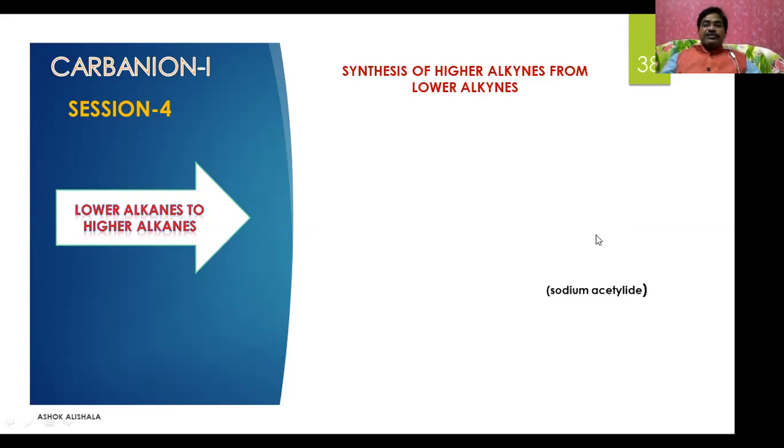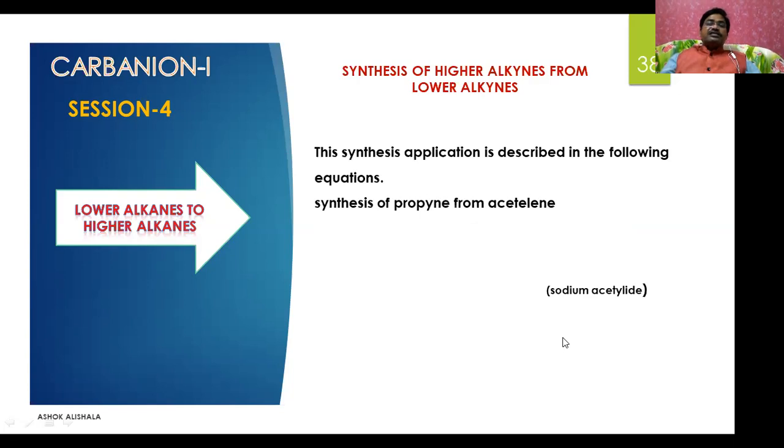Now let us see this one. The synthetic application is described in the following equation. Synthesis of propyne from acetylene. How will it be prepared? Let us see this one. Acetylene, when it reacts with sodamide, you will get what is called sodium acetylide. That is, we need compulsorily a terminal alkyne to prepare higher alkynes from lower alkynes.